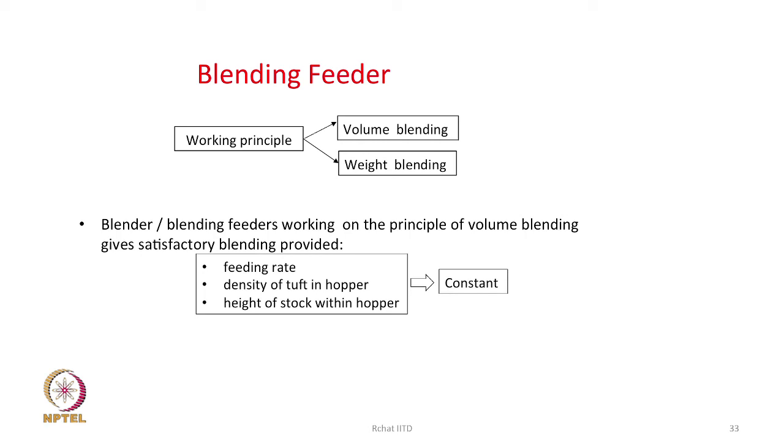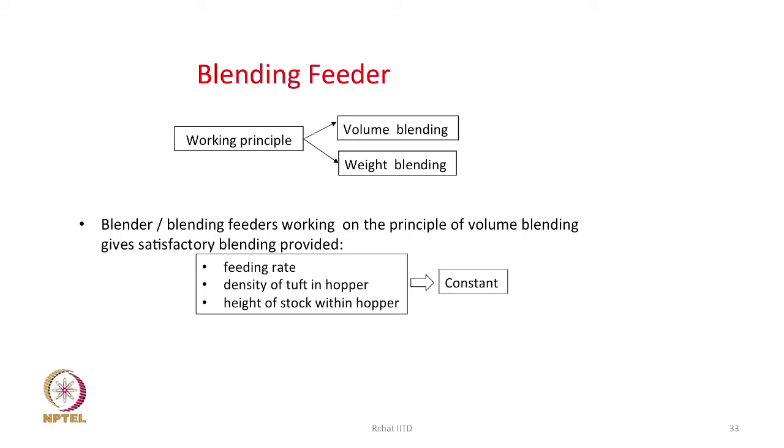Blending feeders could be of volume blending or weight blending. Two types of blending feeders are there, but weight blending is always better. In the case of volume blending, what matters is the rate of feed, the density of cotton in the hopper, and the height of the stalk within.